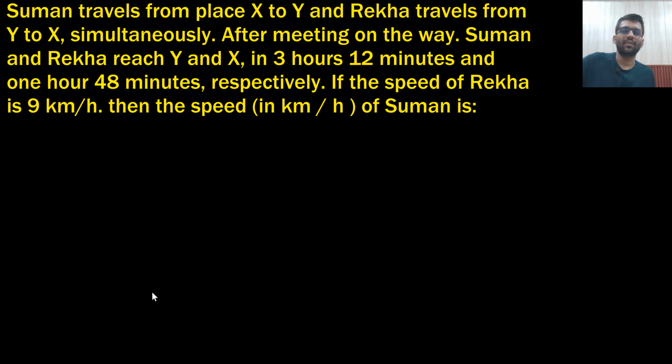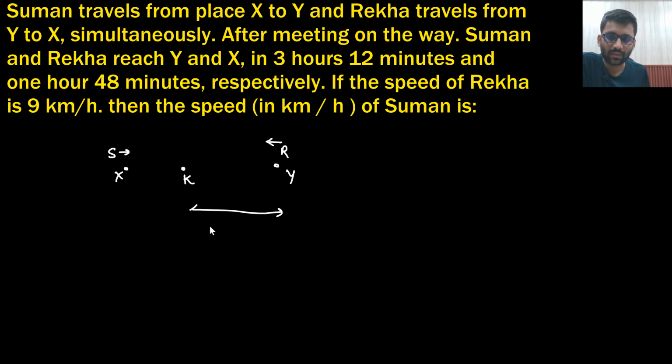Better than this, let's see the problem. Two places x and y are there. Suman is traveling from here, and Rekha is traveling from here. They must have met somewhere here at some point K. After meeting on the way, Suman and Rekha reach y and x respectively. Suman reaches in 3 hours 12 minutes, and Rekha reaches in 48 minutes.